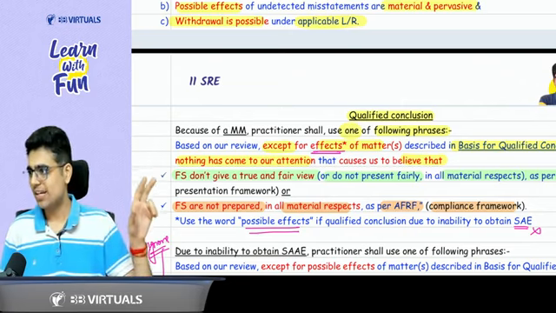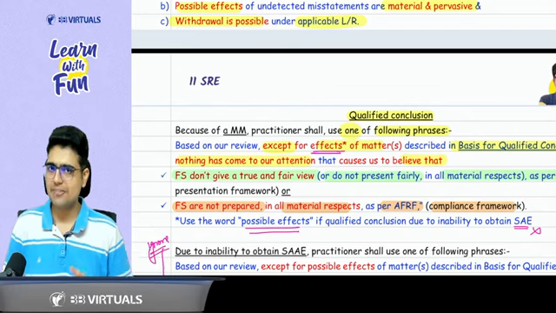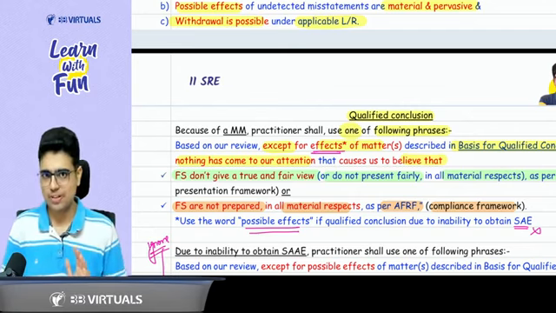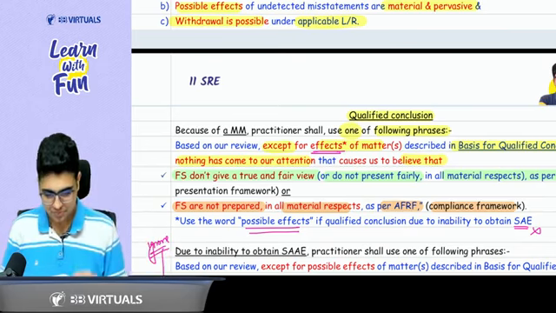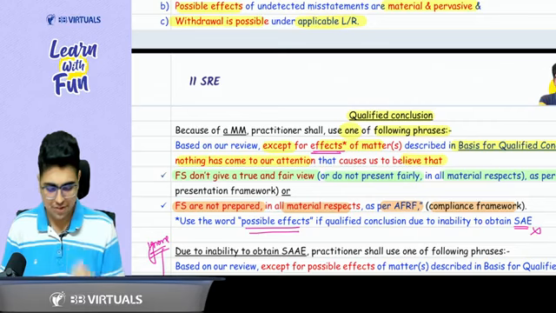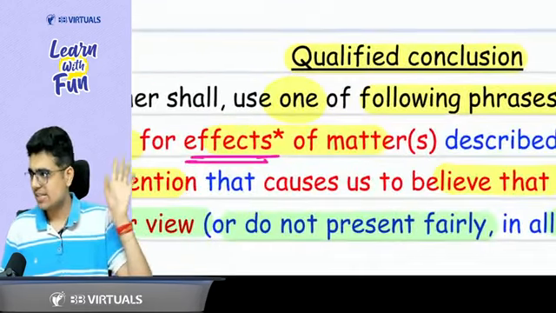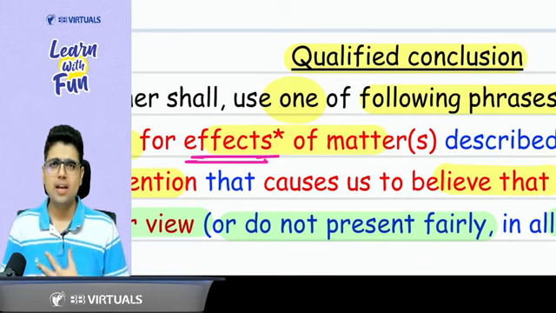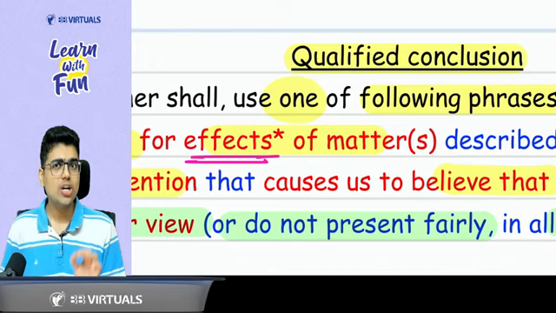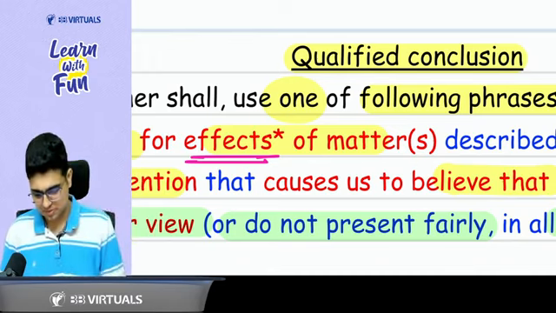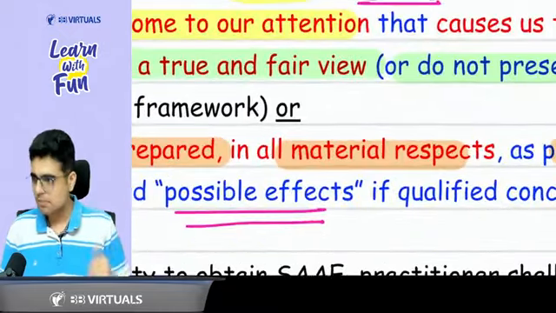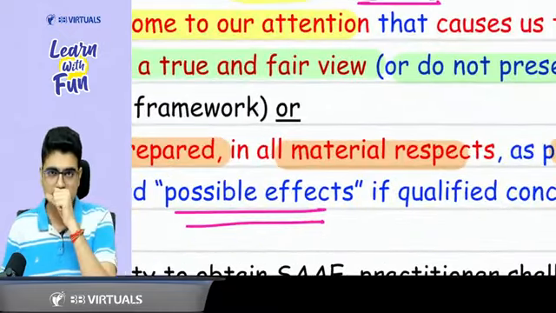Okay, sir. If the reason for qualified conclusion is that you did not get evidence, so instead of the word effects, what do you use? If you did not get evidence and you want to give a qualified conclusion, instead of effect, what word do you use? Sir, we use possible effect. Possible effect means that whatever area evidence we don't have, the possible effect can be material but not pervasive. Okay, sir.